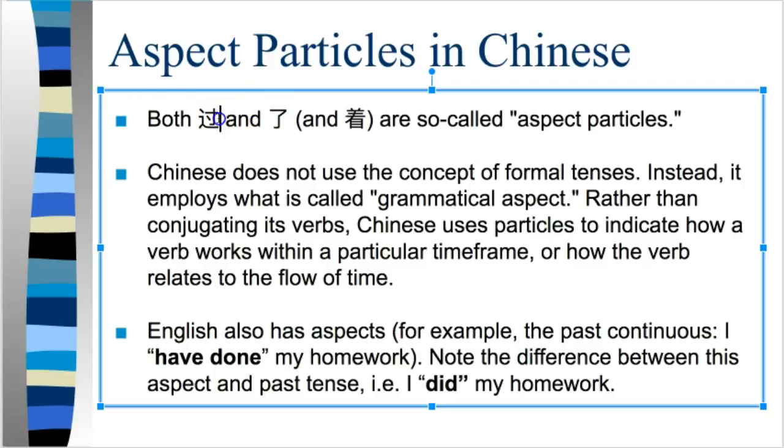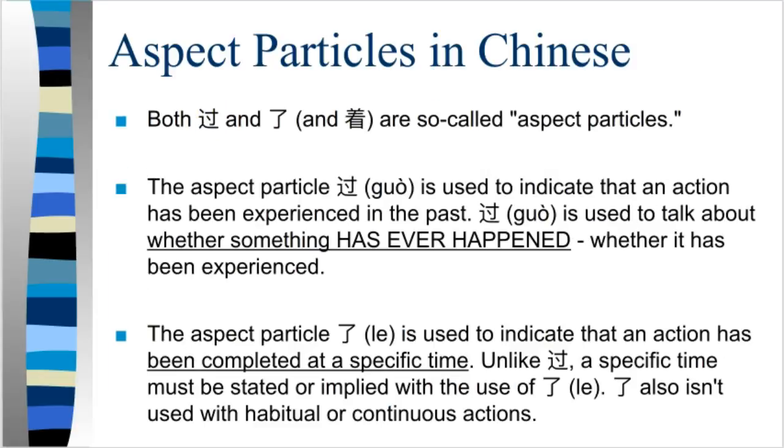Well, how do you use 过? How to use this aspect particle? Well, 过 is used, and this is a bit different from any kind of tense in English, but 过 is used to indicate that an action has been experienced in the past. That is, it's used to talk about whether something has ever happened, whether it has been experienced or not.